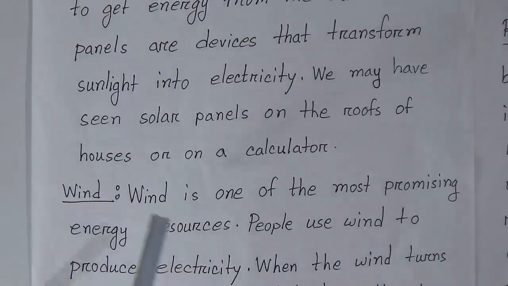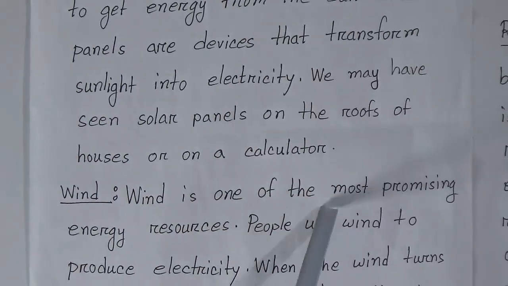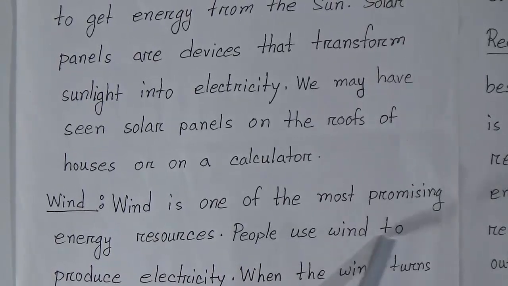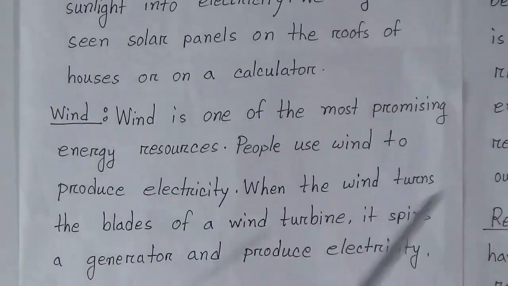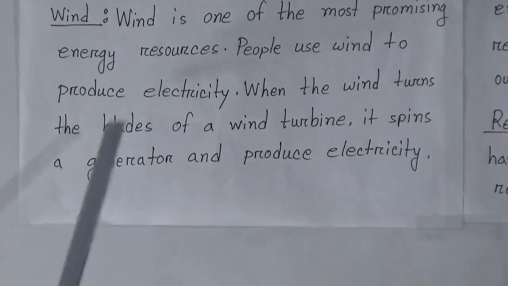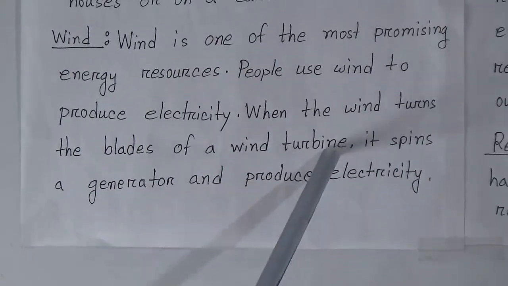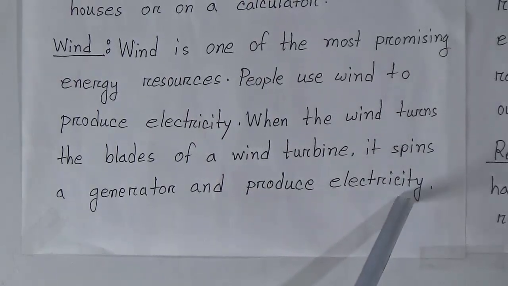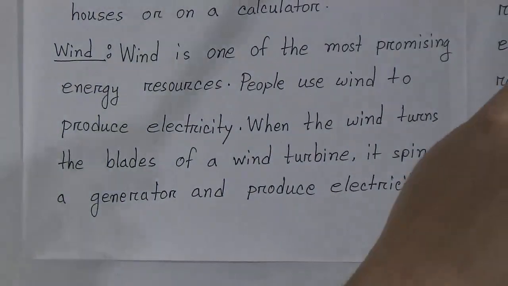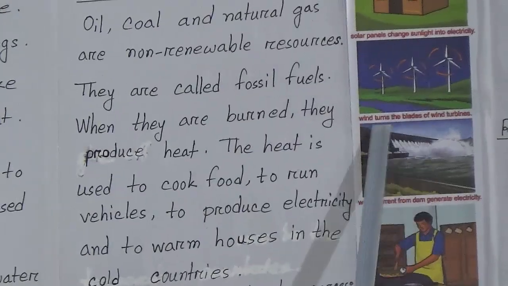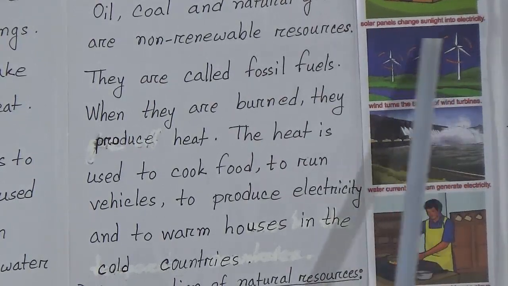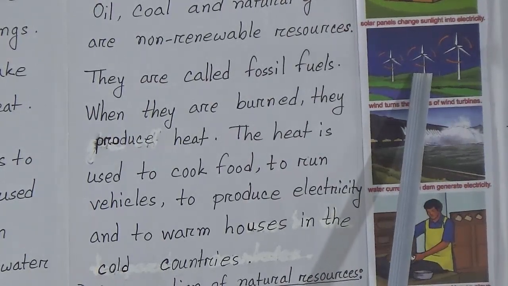Now wind. Wind is one of the most promising energy resources. People use wind to produce electricity also. When the wind turns the blades of a wind turbine, it spins a generator and produces electricity. We can see this picture. Here is a wind turbine. Wind turns the blades of the wind turbine and produces electricity.